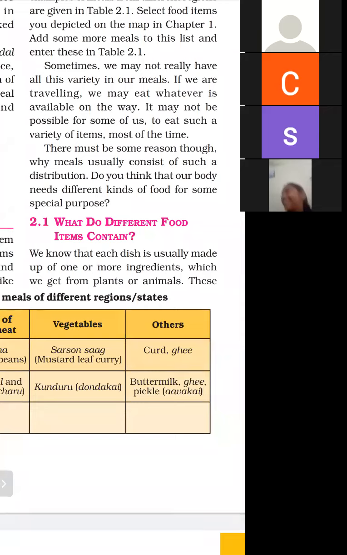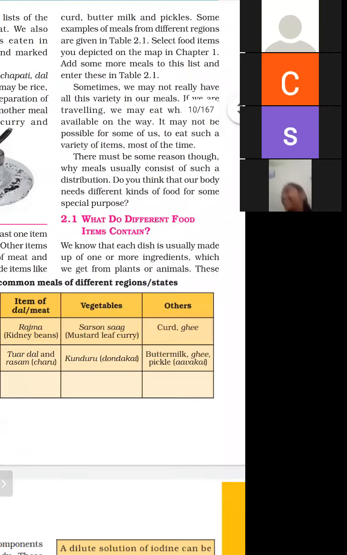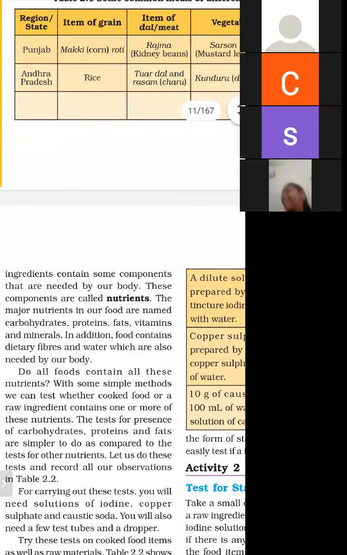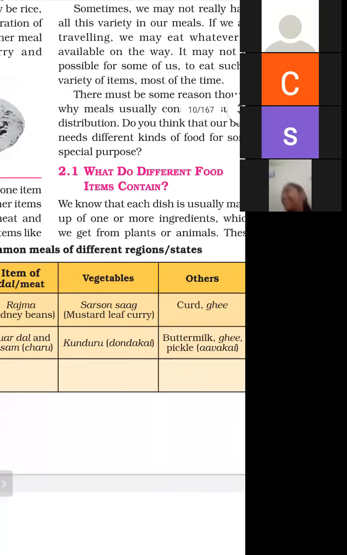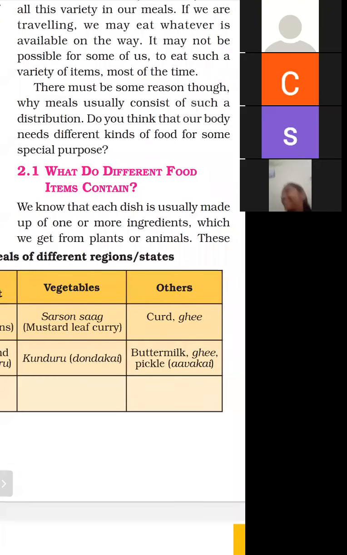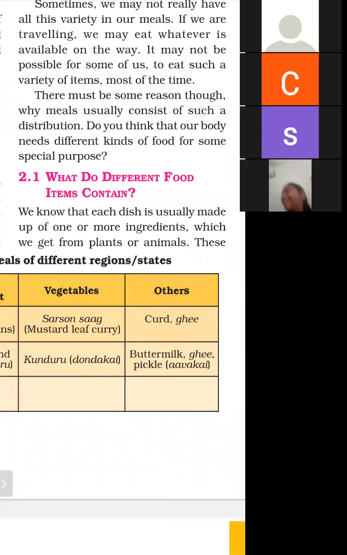We know that each dish is usually made up of one or more ingredients which we get from plants or animals. These ingredients contain some components that are needed by our body. These components are called nutrients. And what are ingredients? The materials used to make a particular dish are called ingredients. Suppose for boiled rice, rice and water are the ingredients. And for curry, besan, ghee and spices are the ingredients.